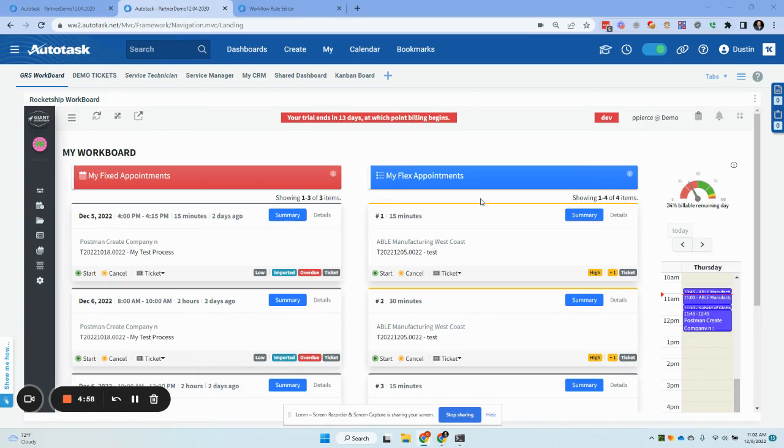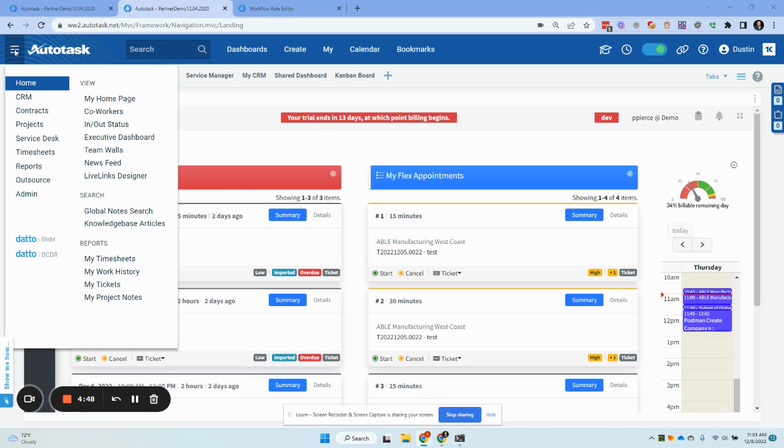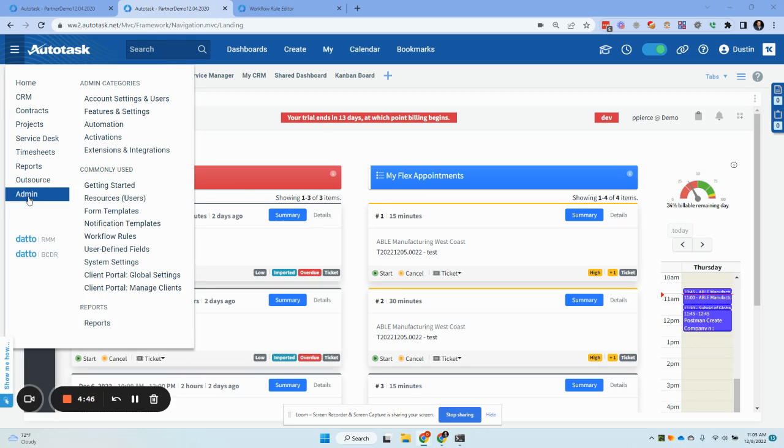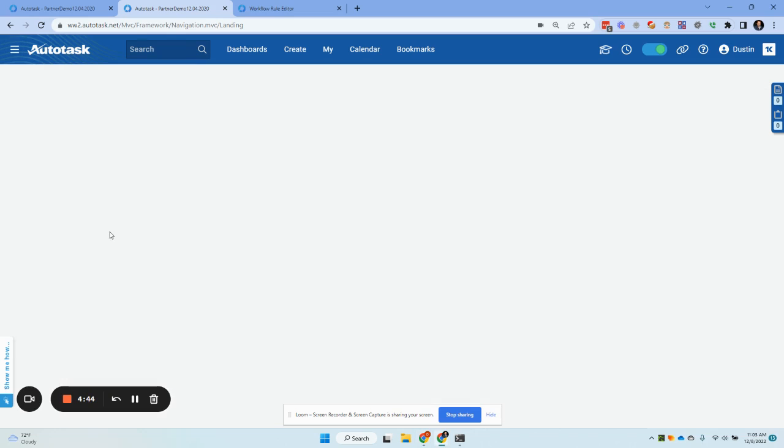So the question is, how do I send automatic emails from projects when I change the status or make a change? I'm going to show you how you can do that. And so we're in Autotask right now. And what we're going to do is we're going to go to Admin and then Workflow Rules.